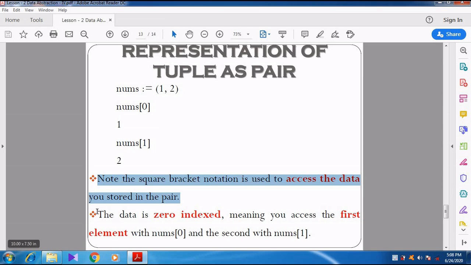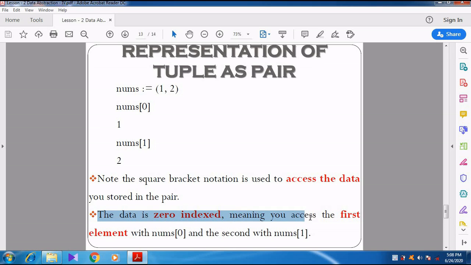Then see here, the data is 0 indexed, meaning you access the first element with nums[0]. So nums[0] represents the first element in the tuple. In the same way, the second element is accessed with nums[1].